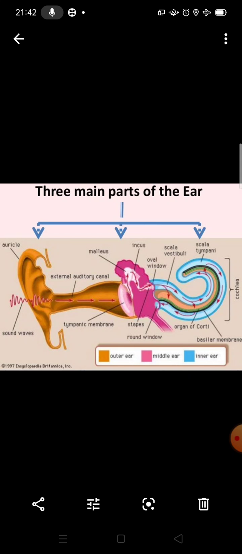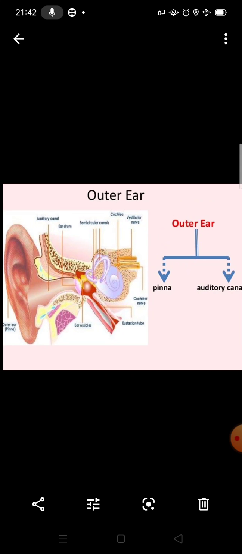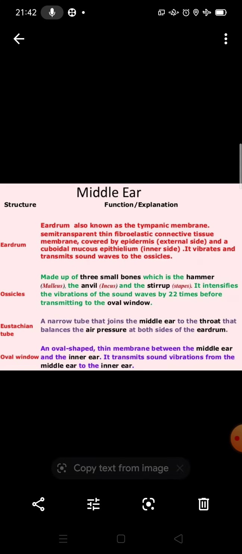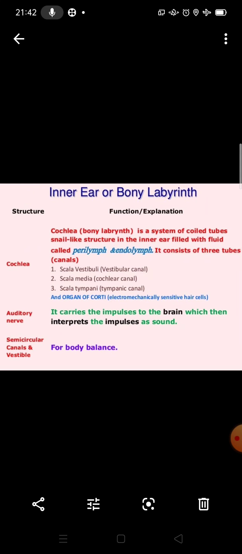So students, I hope you understand. First of all, read this topic very carefully. The three main parts of the human ear are the outer ear, middle ear and inner ear. Today we discussed the outer ear, its parts, the middle ear and the inner ear.